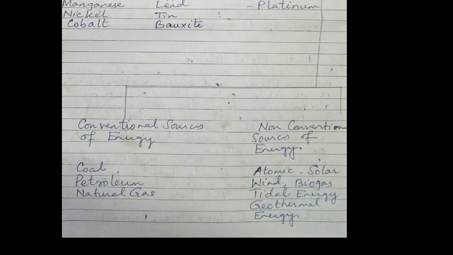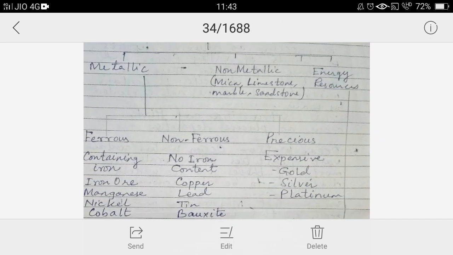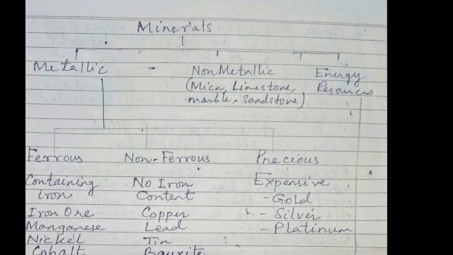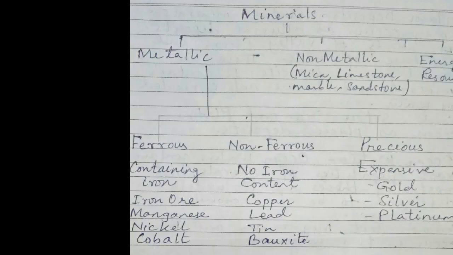So minerals can be classified into different categories: metallic, non-metallic, and energy minerals. Metallic are further classified into three categories, that is ferrous, non-ferrous, and precious. And energy resources are classified into two categories, that is conventional and non-conventional source of energy.